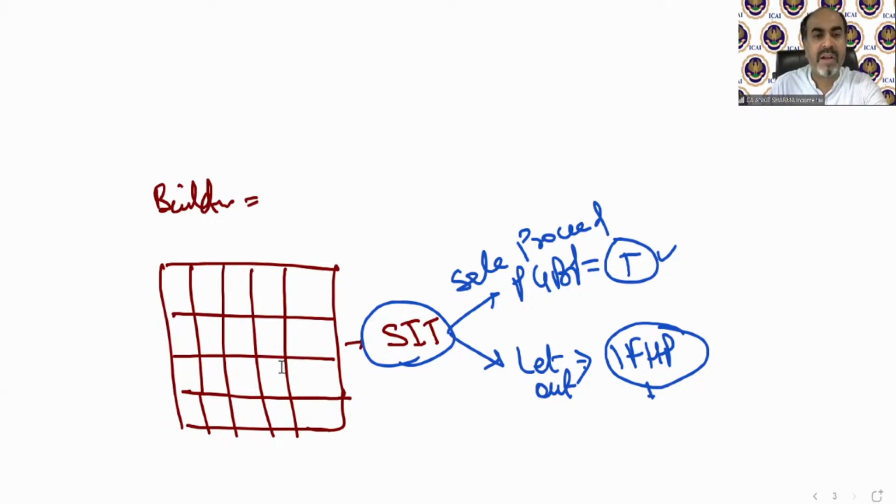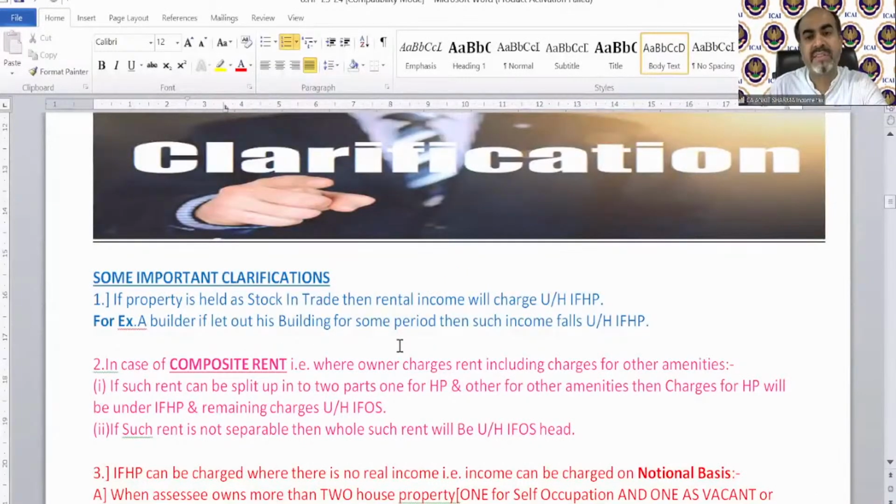Okay. So that was note number one. A builder, if he lets out his building for some period, then such income falls under income from house property because there is a building. The assessee is the owner or deemed owner, and he is not using that building for his business or profession. And that is an annual value. So in that case, that is going to be taxable under the head income from house property.